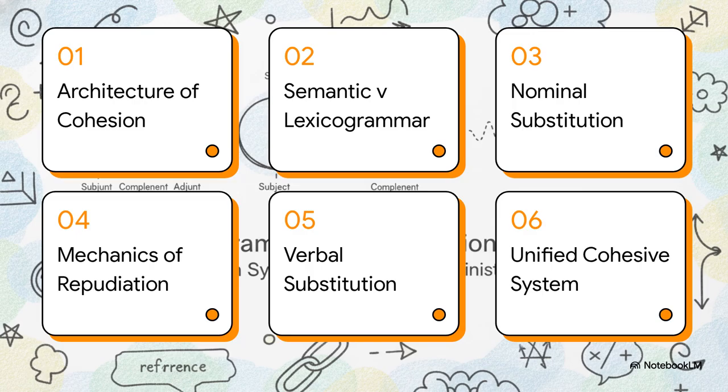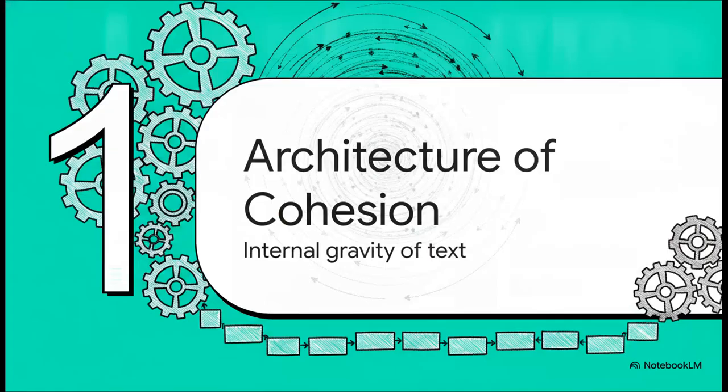Okay, here's our roadmap for today. We'll start with 1, the architecture of cohesion. Move to 2, semantics versus lexicogrammar. Hit 3, nominal substitution, the counter. 4, the mechanics of repudiation. 5, verbal substitution with do. And finally, wrap up with 6, the unified cohesive system. Let's get to it. Section 1.